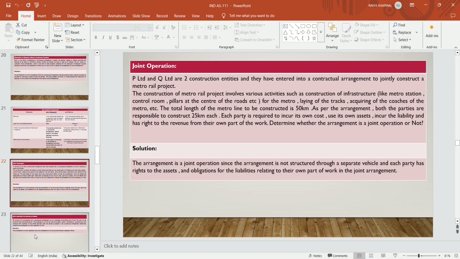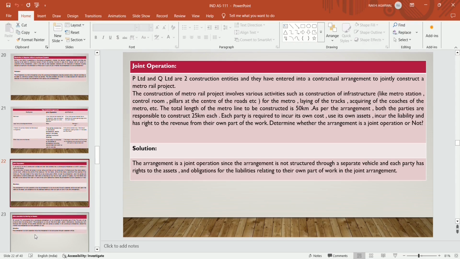Now, joint operation is explained with the help of examples. Suppose P Limited and Q Limited are two construction entities and they have entered into a contractual arrangement to jointly construct a metro rail project. The construction of the metro rail project involves various activities such as construction of infrastructure like metro stations, control room, pillars at the center of the roads, etc., laying of tracks for the metros, acquiring the coaches of the metros, etc. The total length of the metro line to be constructed is 50 kilometers.